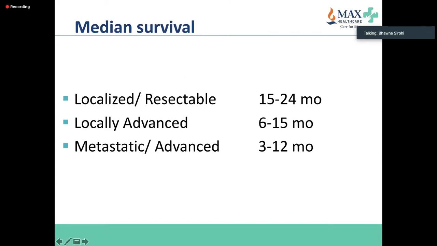Median survival reaches 12 months in advanced cancer now because of the use of FOLFIRINOX and gemcitabine nab-paclitaxel. So we never talked beyond 6 months till both of these results came out. So important to know, in resectable disease, the results despite a lot of advances are still not very good.